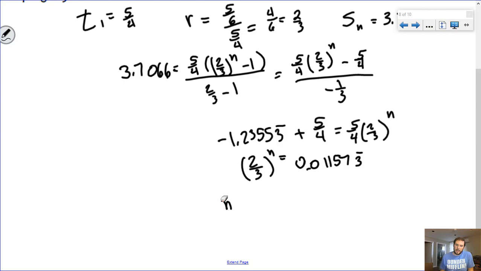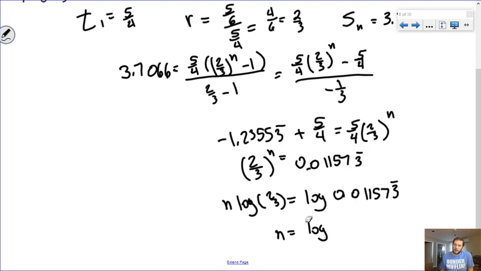So n times the log of 2/3 is going to be equal to the log of 0.011573 repeating. So then n is going to be equal to the log of 0.011573 repeating divided by the log of 2/3.